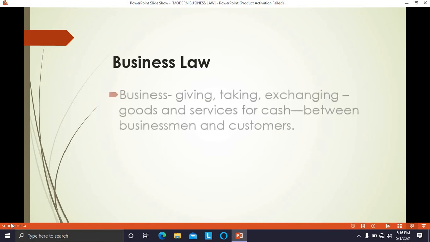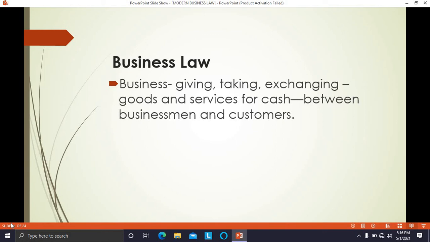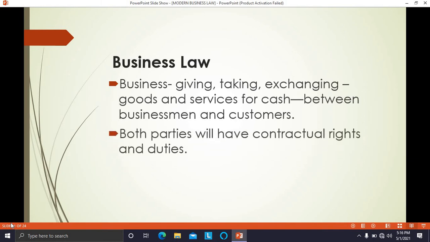Now, business law. What is business? Business means giving, taking. That means it is exchanging. Exchanging of what? Exchanging of goods and services for cash. This exchange takes place between businessmen and customers. Both the parties will have contractual rights and duties towards each other. So in a contract, there will be two parties, and both the parties will have certain rights and duties towards each other. And these rights and duties are created because of a contract which they have entered into.